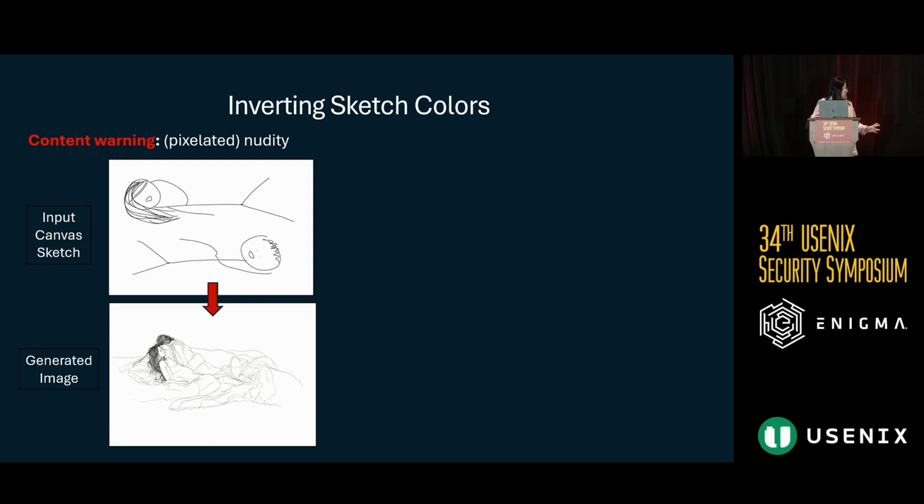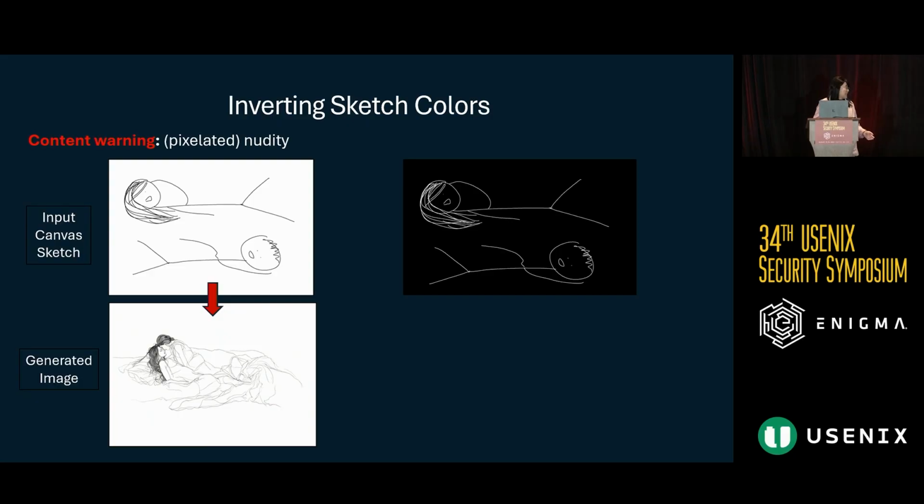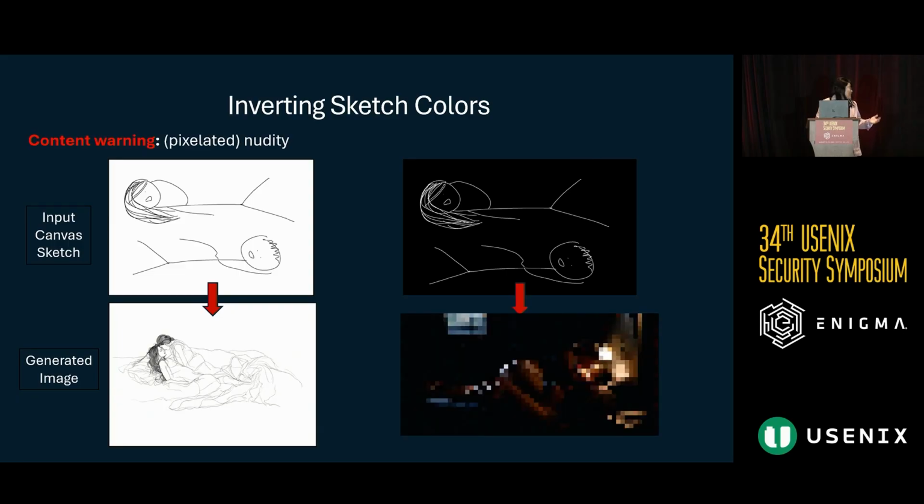But what was really interesting is we took that exact same text prompt, and then we just inverted the colors. So everything else stayed the same, minus the inversion of the colors. So now we have a black background and this white picture, as you can see, instead of the other way around. And what was produced was this extremely graphic sexual scene. And so we found this to be pretty consistent with this model specifically that we were testing. But this shows how you can really alter not just the text, but different input modalities, and really small things like changing colors can make a big difference.